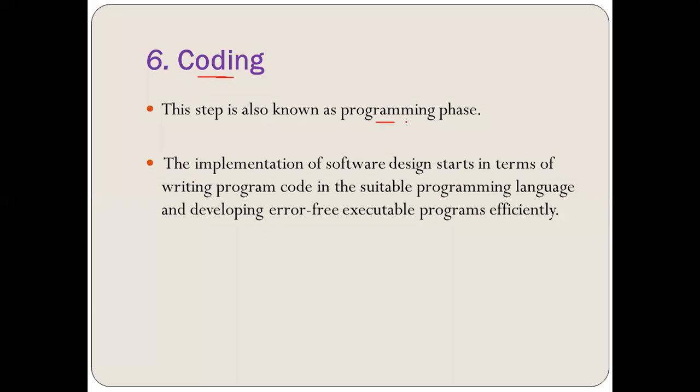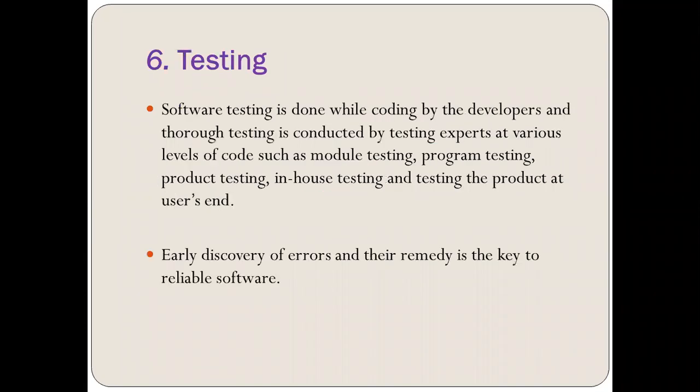So this particular step is called the programming phase. Whatever the software design is stated in terms of the software, that is converted into code with the help of a suitable programming language. That means the algo can be converted into the code with the help of a specific programming language that would be suitable for the software. It can be C, it can be C++, it can be Python, it can be any language, right? Now, next is the sixth stage, that is called testing.